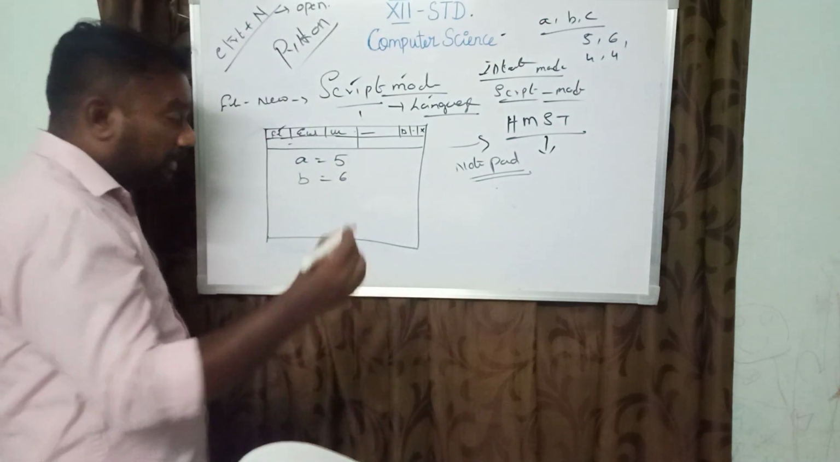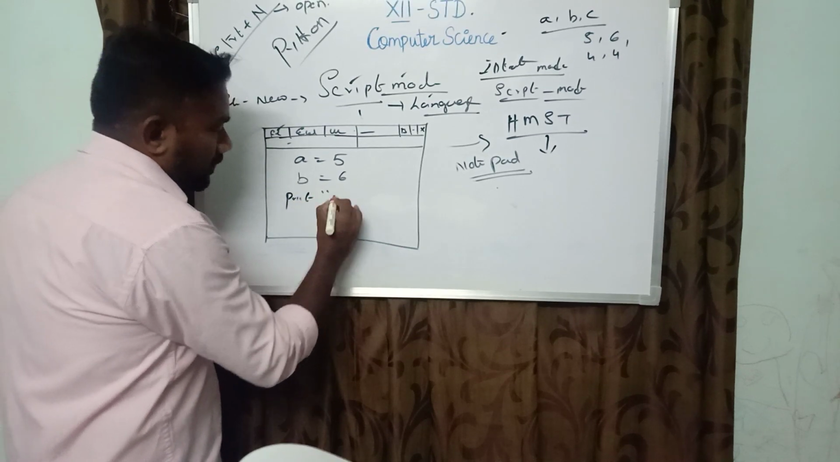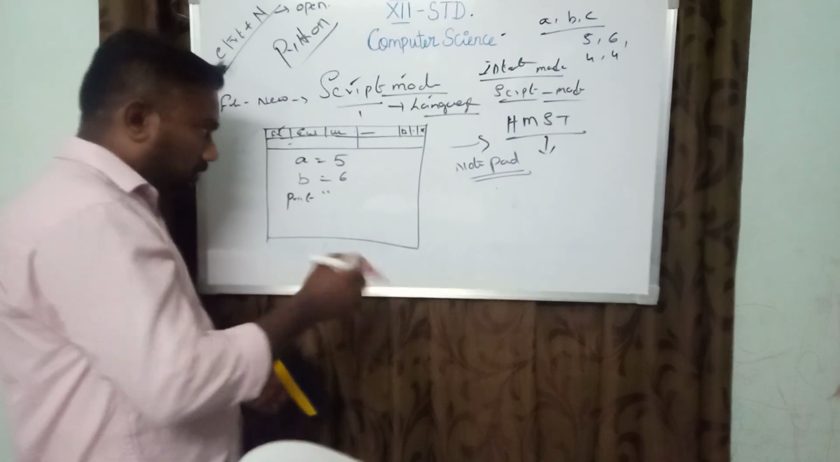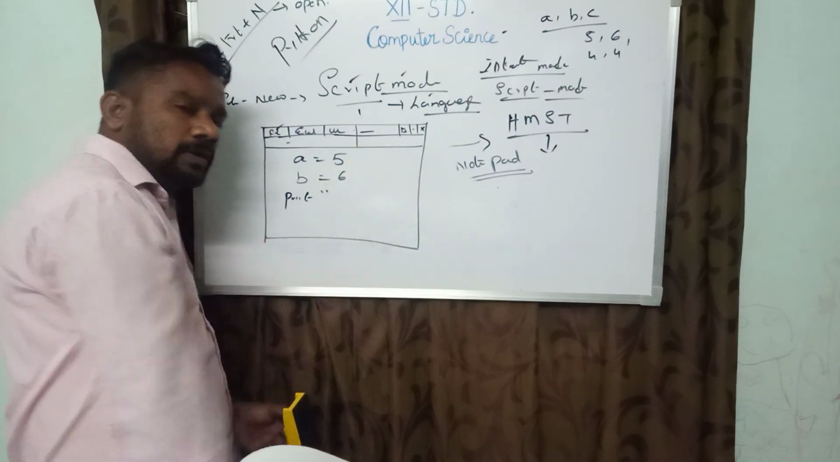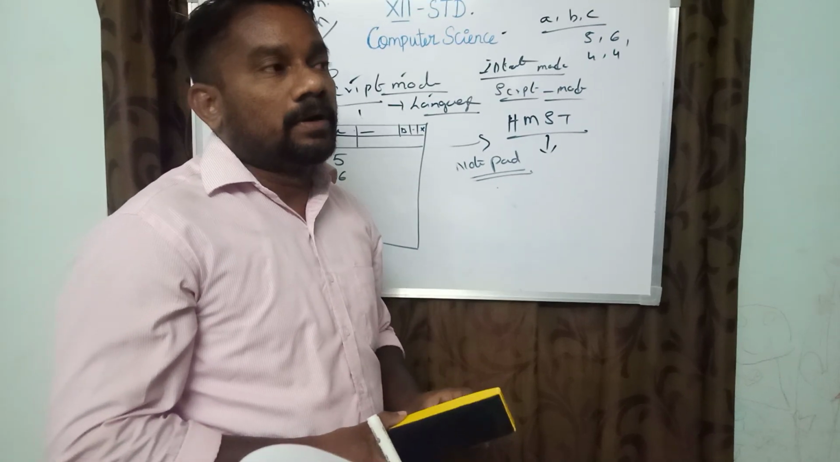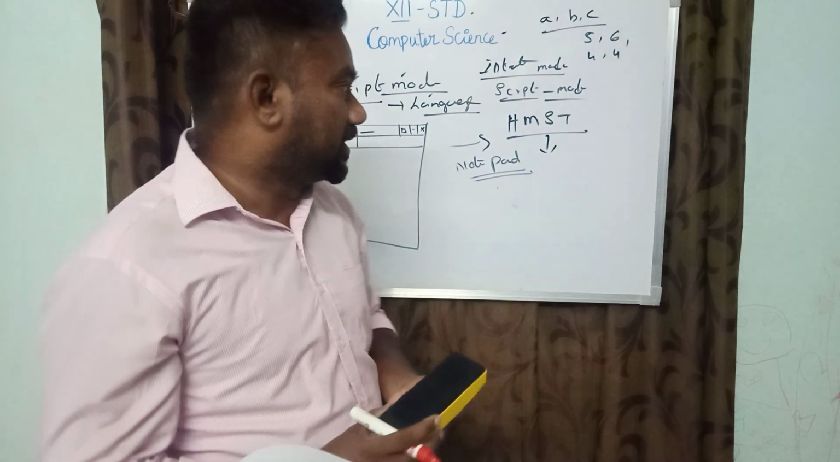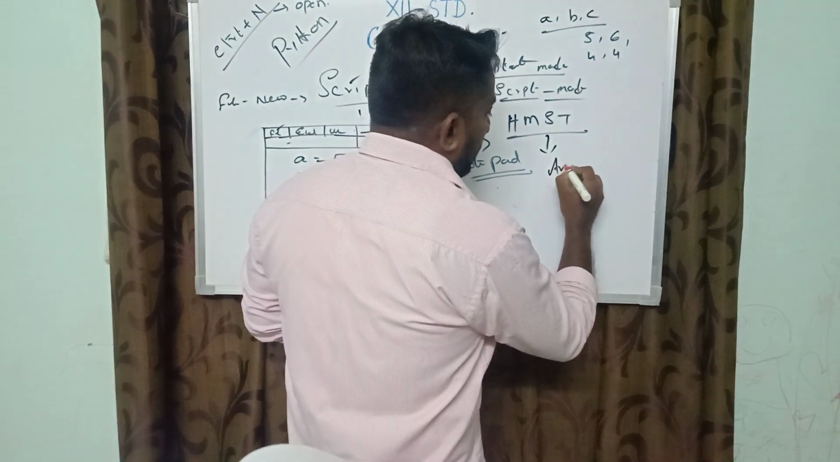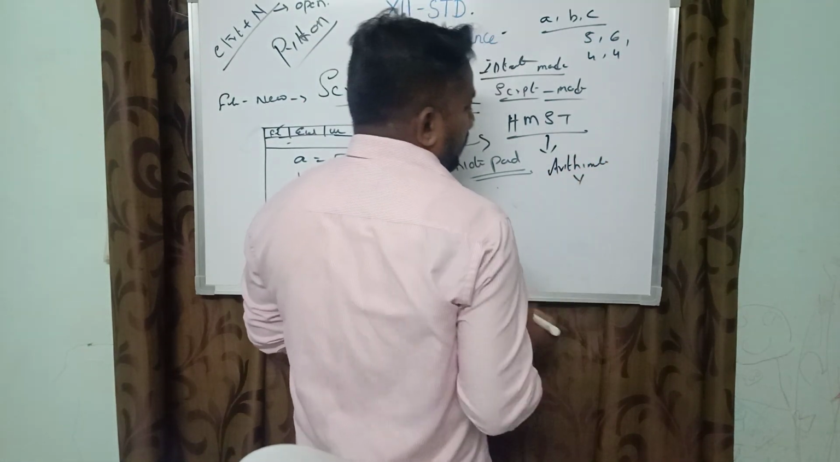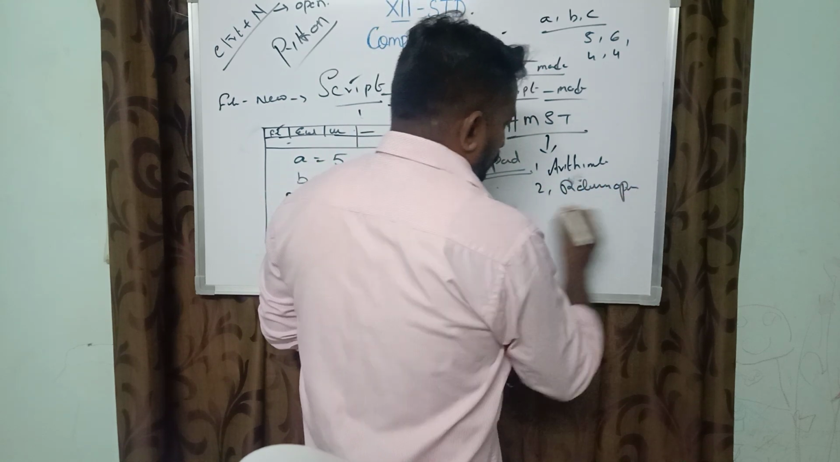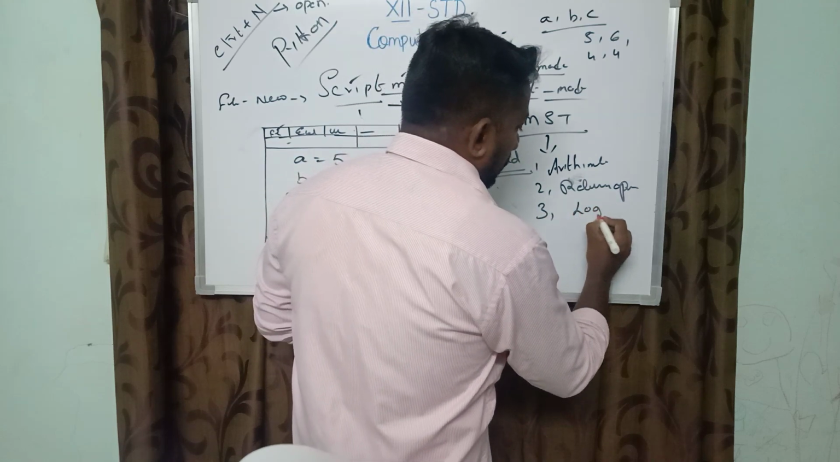How should the program be typed? Print the value in Python. Whatever value is given, not only 5 comma 6 or 6 comma 5, any value can be written in an arithmetical operation, logical operation or relational operation. So in Python there are three major operations used. One is arithmetic operation, two is relational operation, three is logical operation.